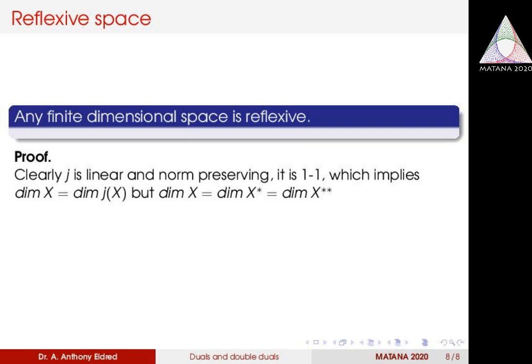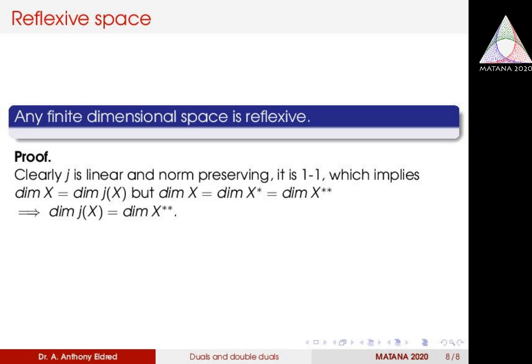To see that any finite dimensional space is reflexive, clearly J is linear and norm preserving, it is one-one. Therefore dimension of X is equal to dimension of J of X, but dimension of X equals dimension of X star, which equals dimension of X double star. Since in finite dimensions all the dimensions are defined and equal, we can easily say that dimension of J of X equals dimension of X double star.